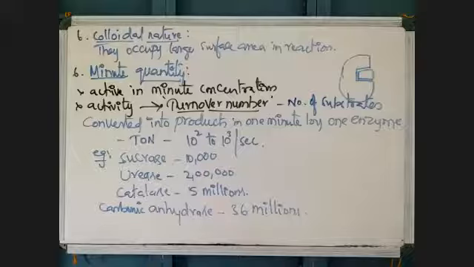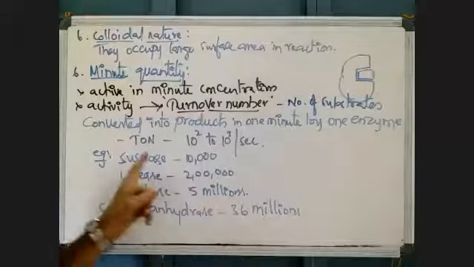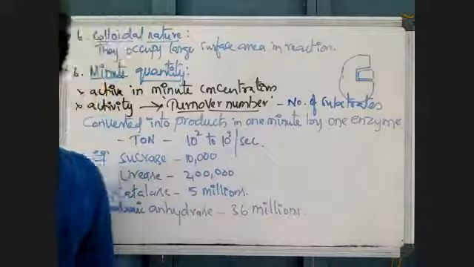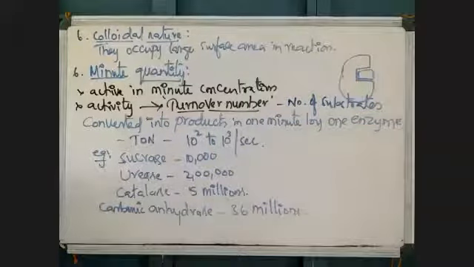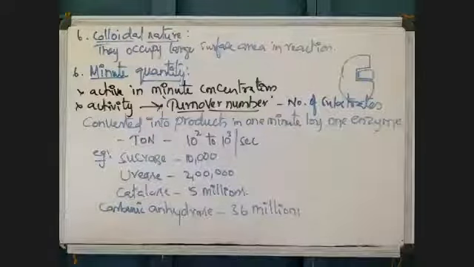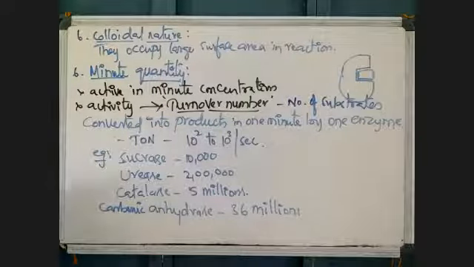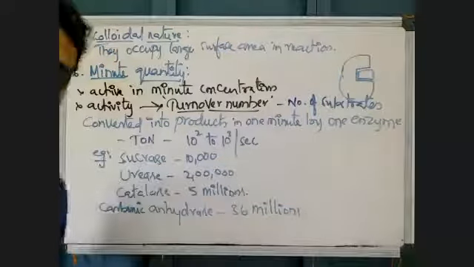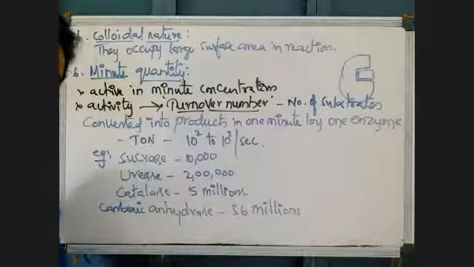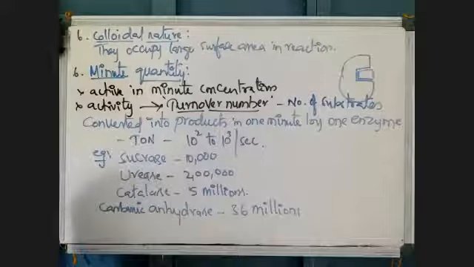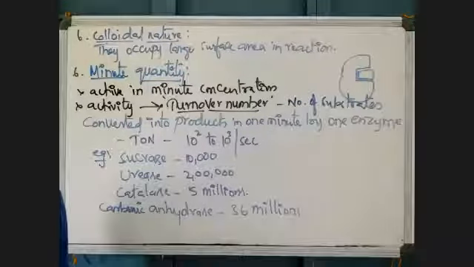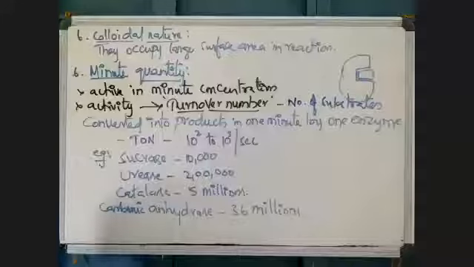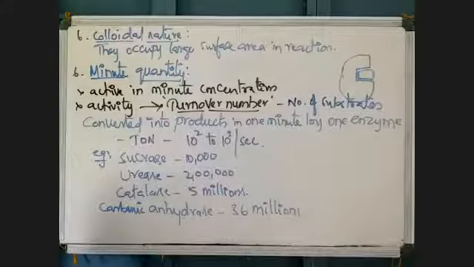I think now you can understand the difference between enzymatic and non-enzymatic reactions. In the previous class we discussed non-enzymatic reactions, which are chemical reactions and are very slow. But in the presence of an enzyme, reactions are very fast. Enzymes can convert reactants into products within a short time. Enzymatic reactions are very fast compared to non-enzymatic reactions, like that one point we gave in the previous class.